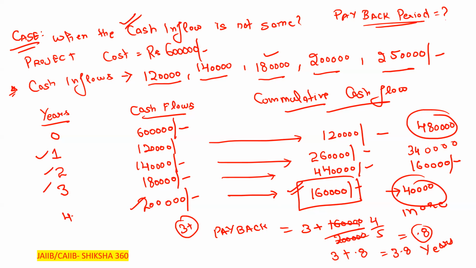Please tell me now, is it clear to all of you? We just have to calculate the cumulative cash flow. Why are we calculating the cumulative cash flow? Because the cash flow which we are getting is not the same in each year. That is the reason we have to calculate the cumulative cash flow. In case the cash inflows are the same, then we just have to use the formula which we covered in the previous slide.